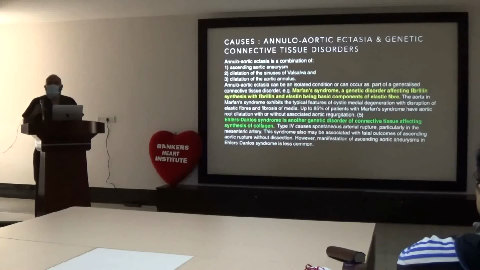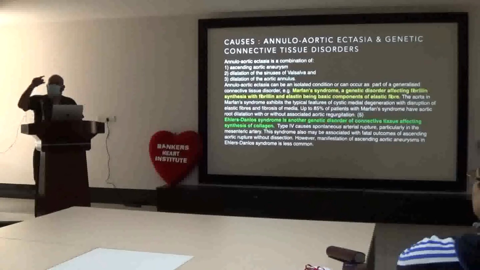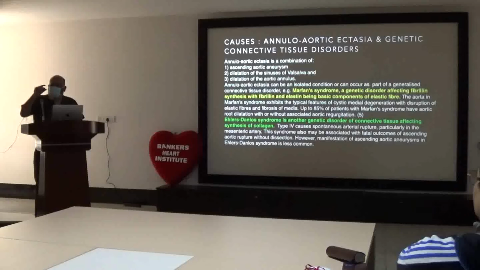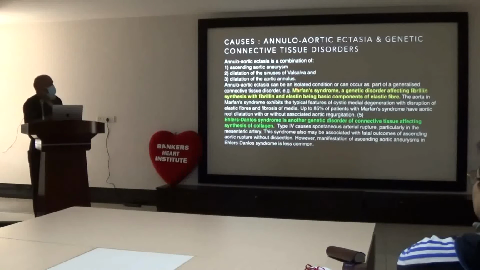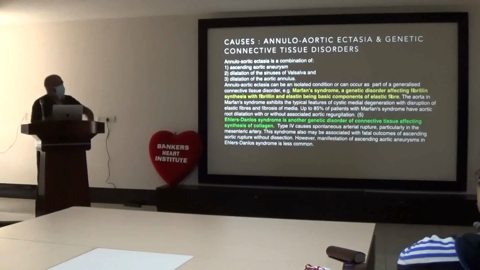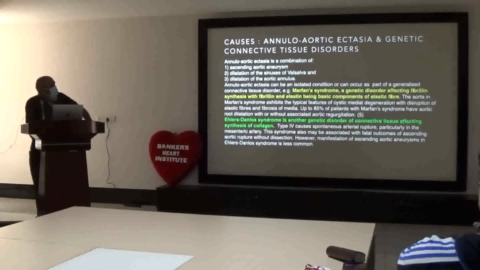And along with that, the height from the aortic annulus to the coronary ostia also increases in size. So these three should be there when you label it as annuloaortic ectasia, and it is a common feature in Marfan or any genetic disorder affecting the ascending aorta.